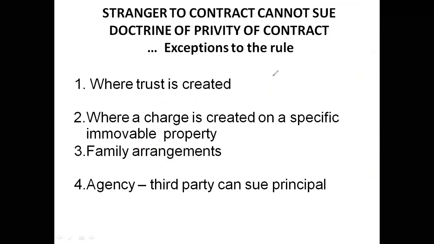That is a movable property. Immovable property is my house, my fixed land. I cannot move it anywhere. So if any charge is created, for example, I have taken a loan on my buildings or on the land, in such a case even a third party can enter into the contract and can file a case against the loan taker and loan giver.